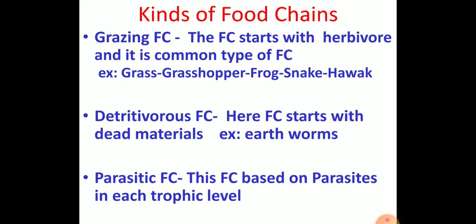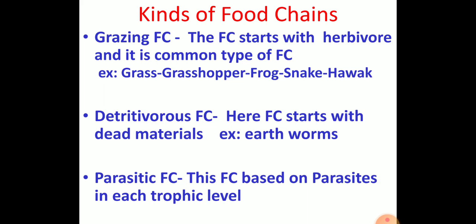For example, grass is eaten by the grasshopper, the grasshopper is eaten by the frog, the frog is eaten by the snake, and the snake is eaten by the hawk. This type of food chain occurs in the terrestrial ecosystem.